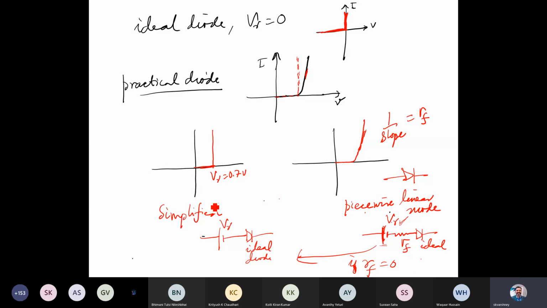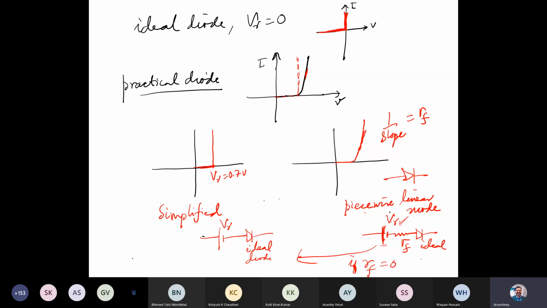And there is another simplified version, where we assume a sharp increase, a vertical line, at V gamma. So we can write RF equal to 0 in that case. So we can simplify the model as a V gamma and an ideal diode.